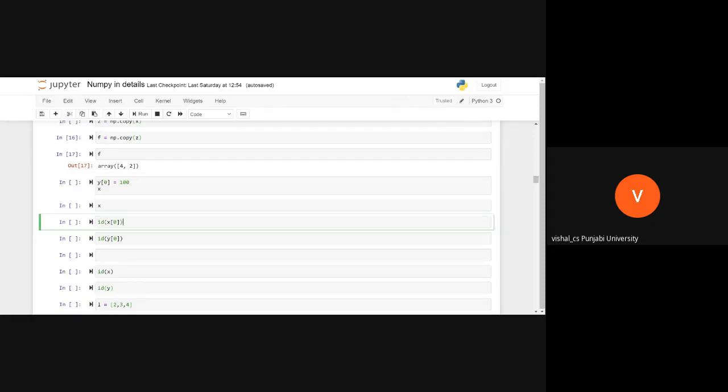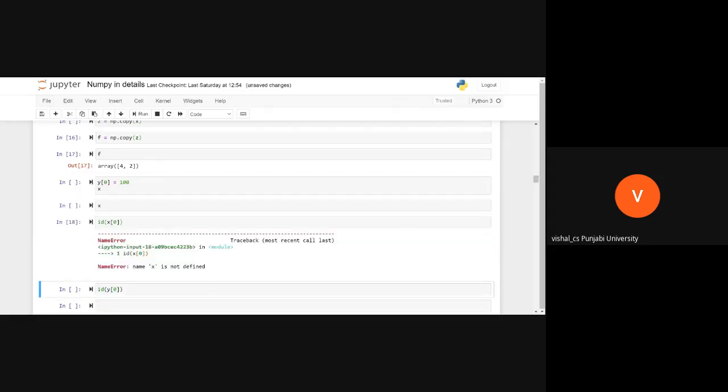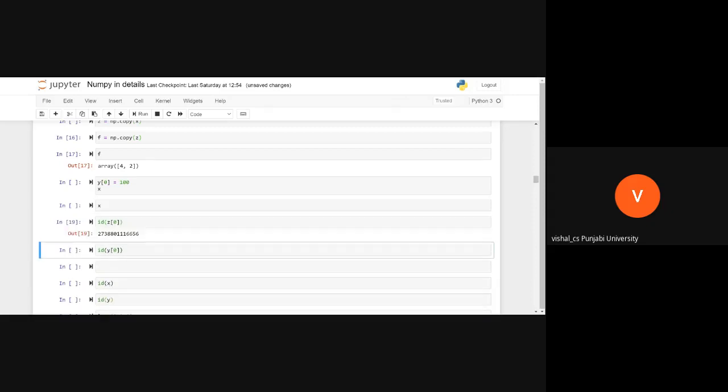See what will happen when I am using this. Why x of? We don't have x defined here. This is showing the ID. This is the reference.